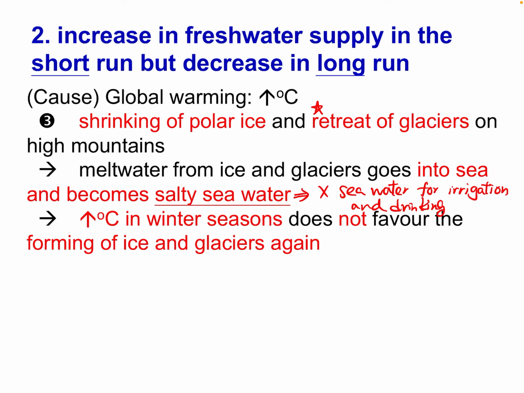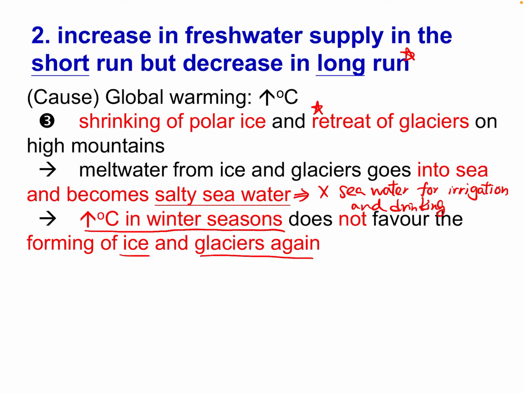And why we call it long run, they have less water. Because of the increasing temperature under global warming, even in winter time, you all agree, the temperature is getting warmer and warmer. So it's difficult to form the ice and glacier again.